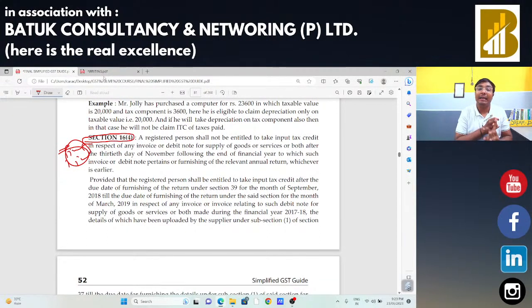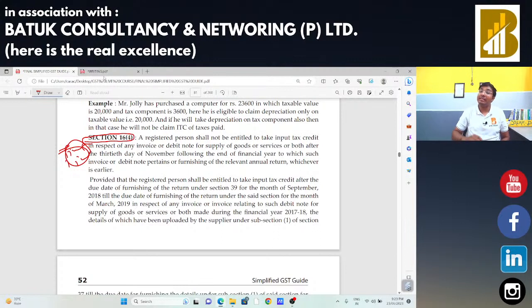First condition was that the invoice is available with the taxpayer. Second, the same input is reflected in the GSTR 2B return. The goods have been received, the supplier has made the payment of taxes, and GSTR 3B has already been filed.